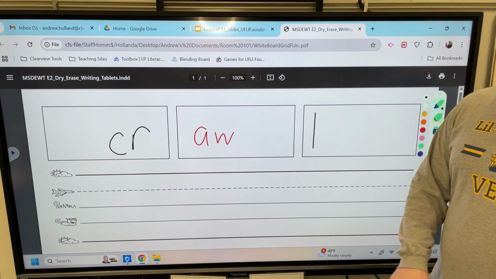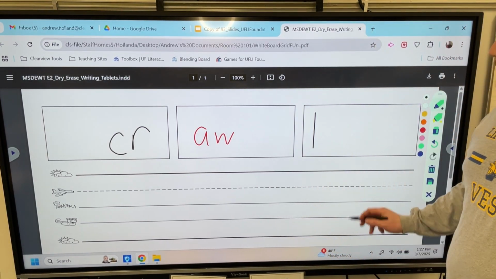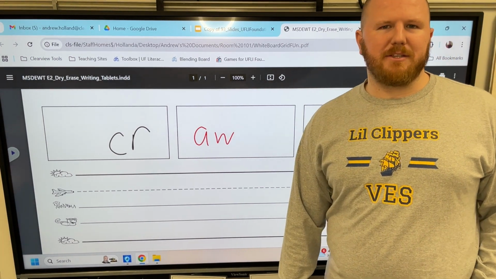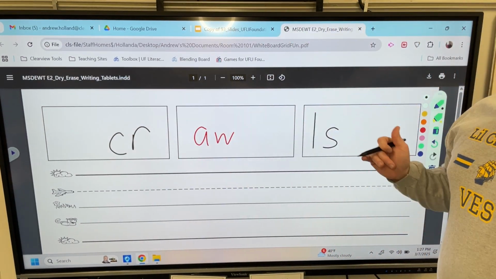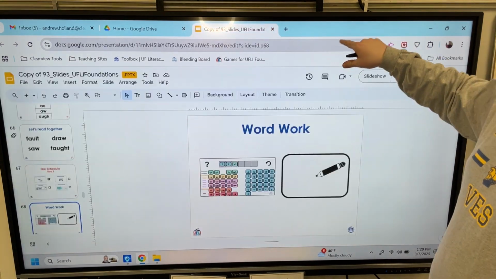And then last but not least, we're changing crawl to crawls. The baby crawls. If it was the other one, we could have said the babies crawl. It's subject-verb agreement we were just talking about. But anyway, we are moving on from this, and we are going to go into our irregular words.